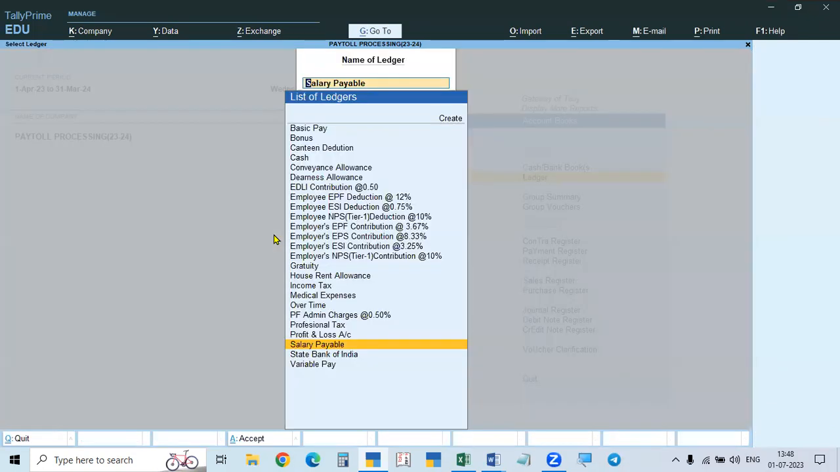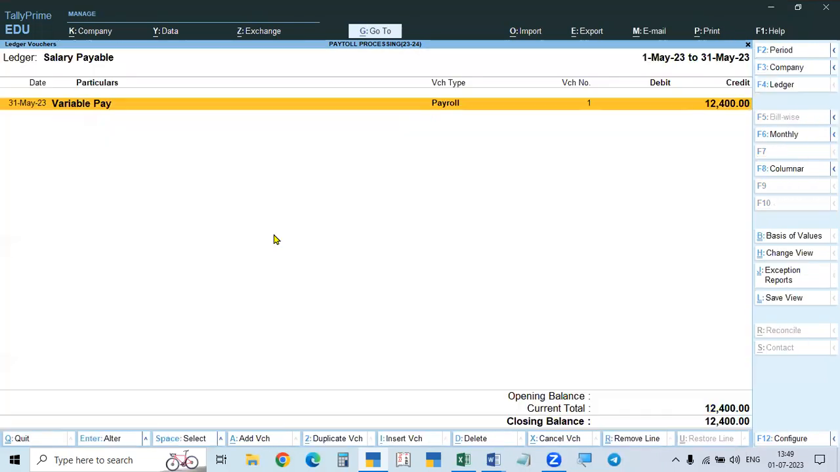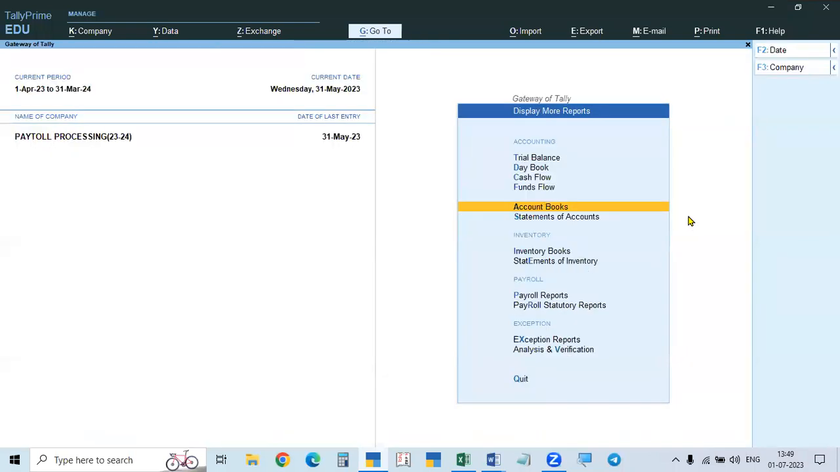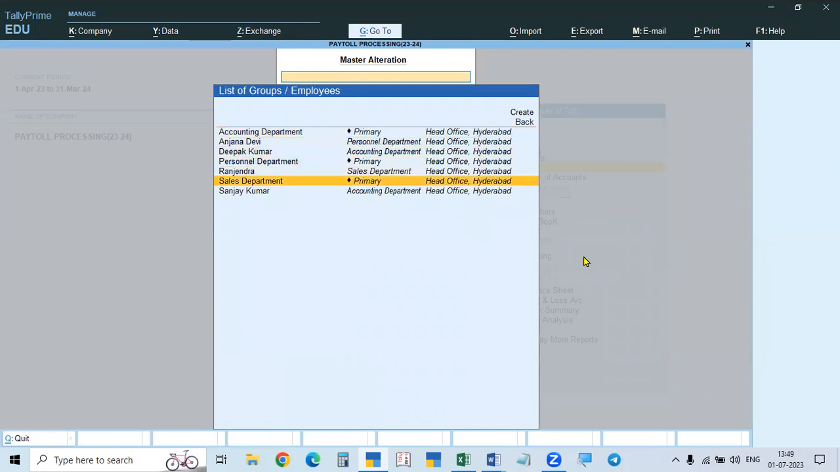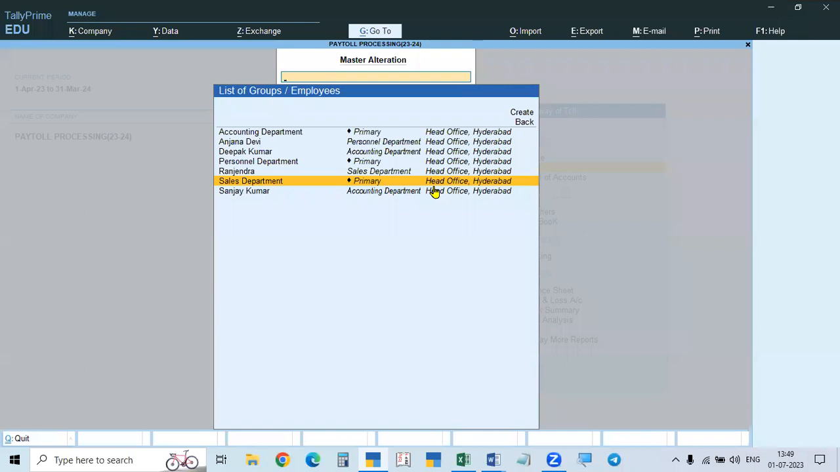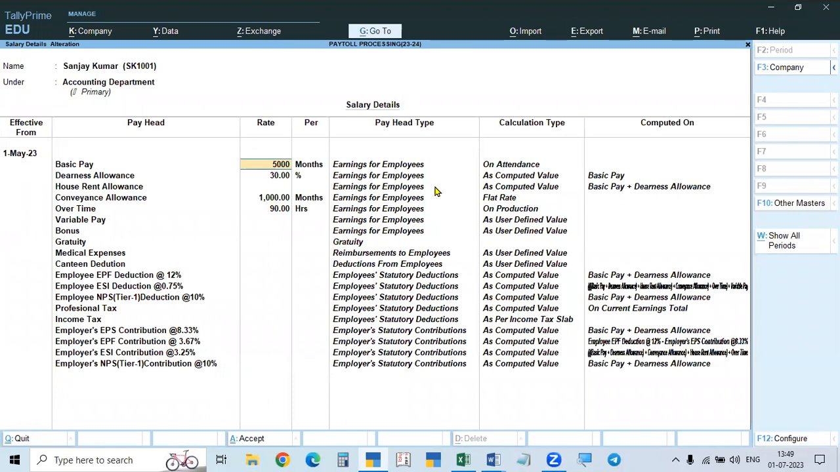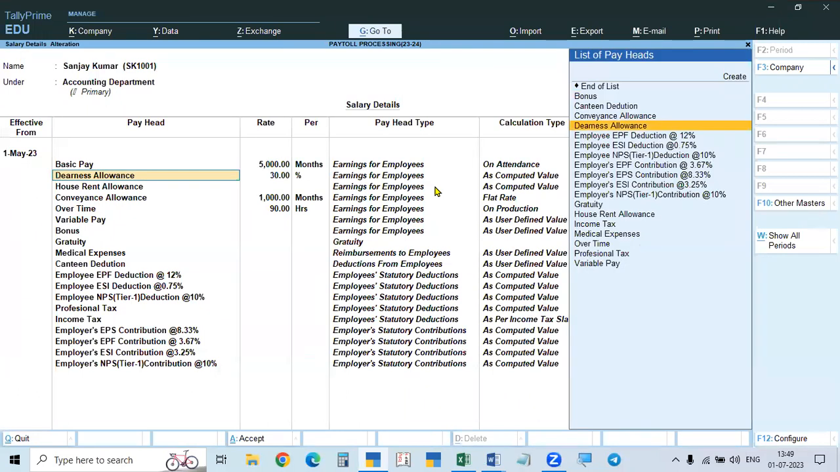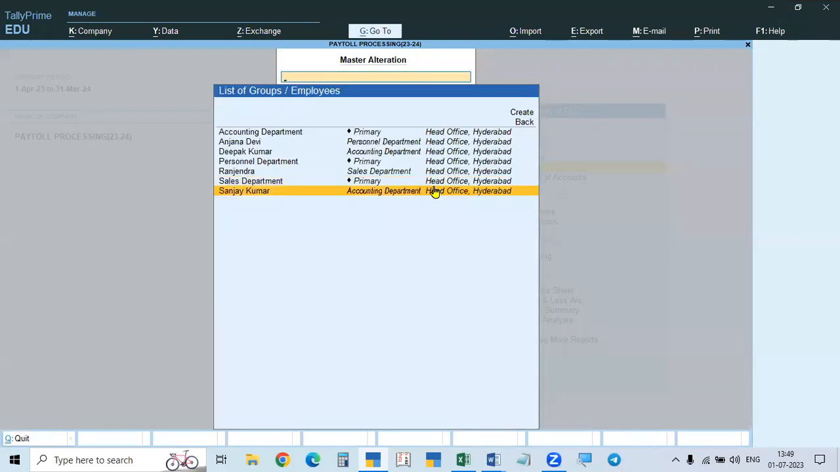For this purpose, what we do is, see here, I will delete this. Now, again, I will process. And what I do is, go to pay heads. Not pay heads, define salary. We'll go to define salary. So in this case, Sanjay Kumar has less salary. So instead of 12,000 rupees, I will give only 5,000 rupees and save this. Just save, Control A, save that.